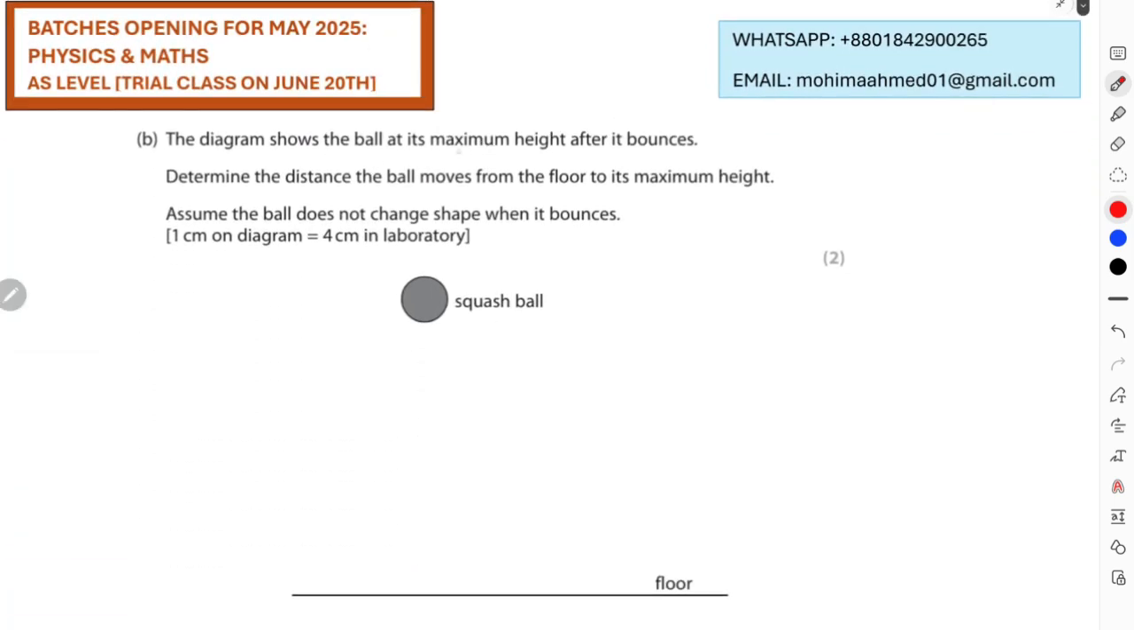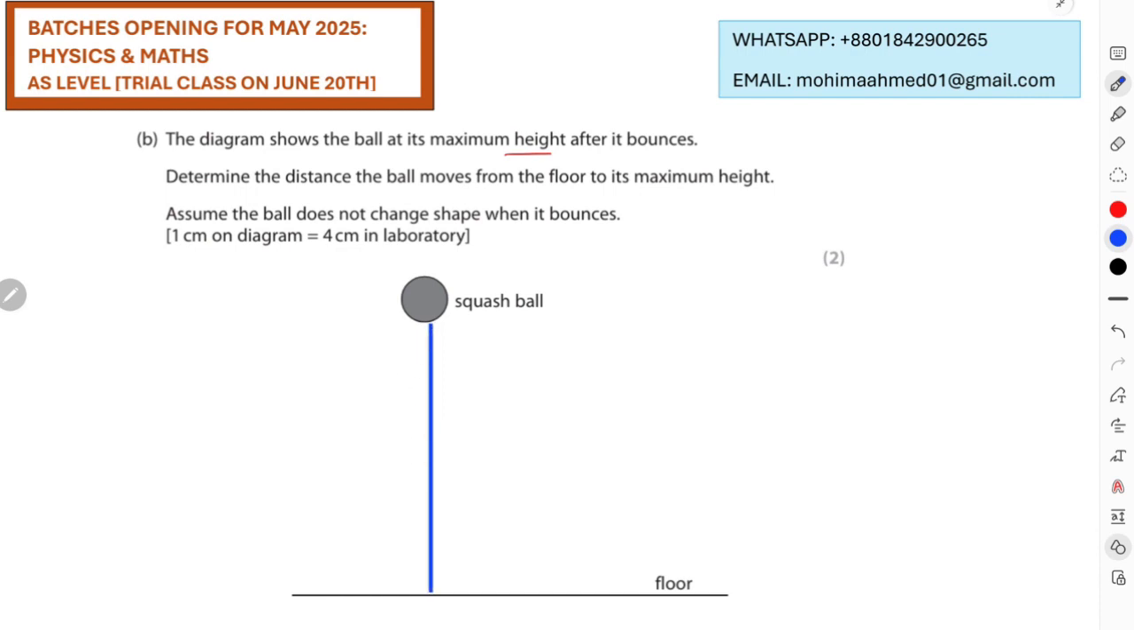The diagram shows the ball at its maximum height after it bounces. Determine the distance the ball moves from the floor to its maximum height. Assume the ball does not change shape when it bounces. It is also stated on your diagram that 1 centimeter will represent 4 centimeters in the lab. So over here, you have to take measurements from the diagram. I can understand that I have to take the measurement from the bottom of this ball to this floor.